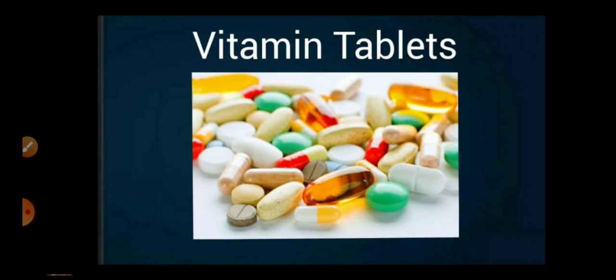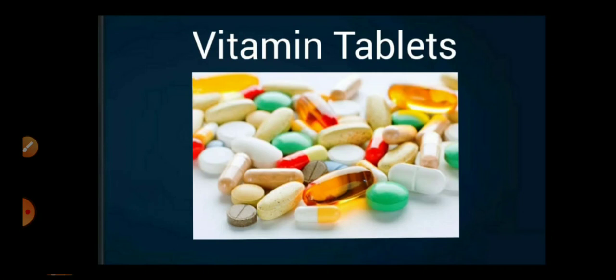Vitamins are also available in the form of multivitamin tablets, which are available in the market. Many of us may prefer these, but they may cause side effects. So it is better to take a proper diet, which should include fruits, vegetables, grains, milk, fish, meat, etc., because these are all very good sources of vitamins.